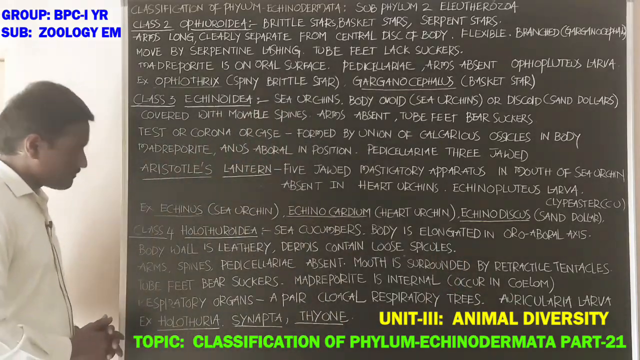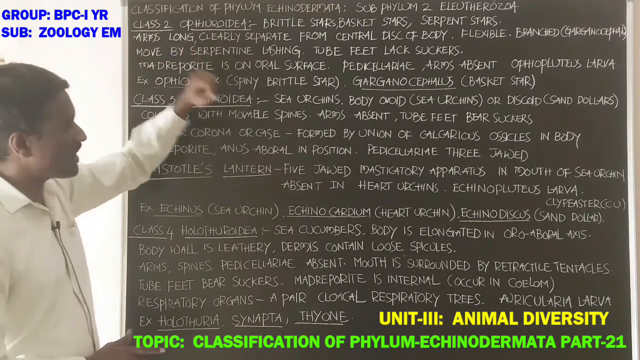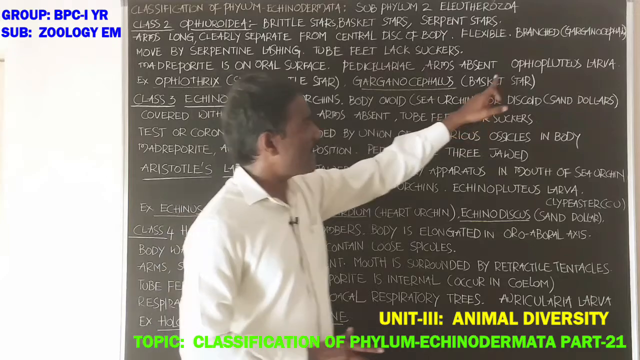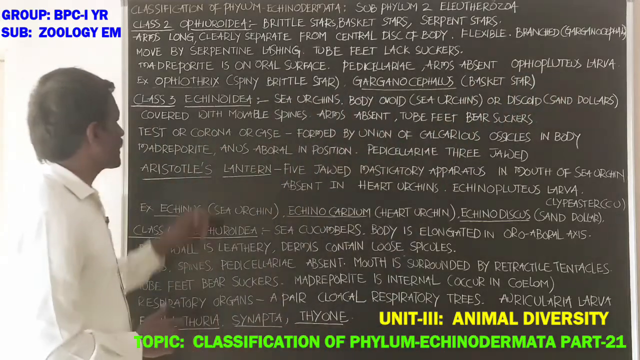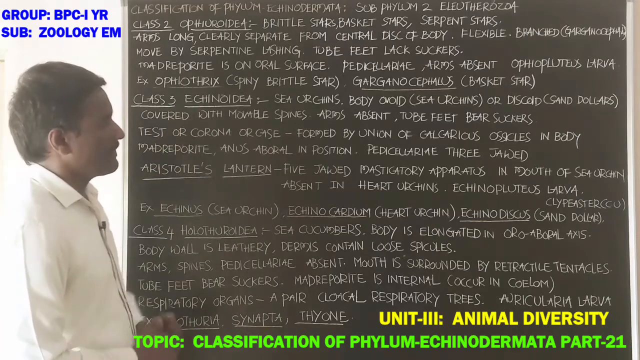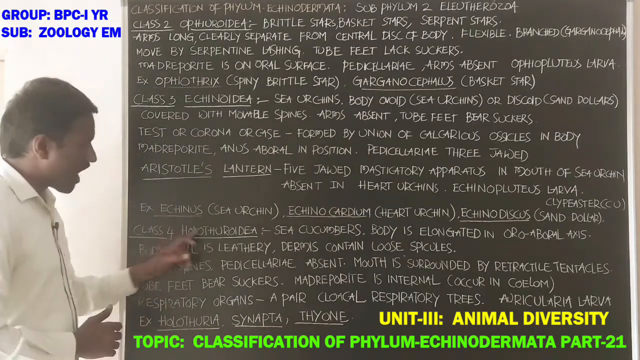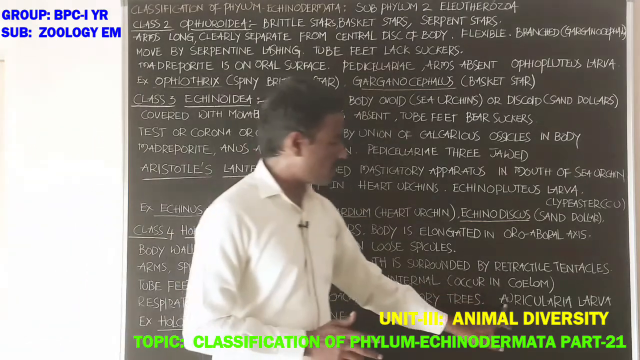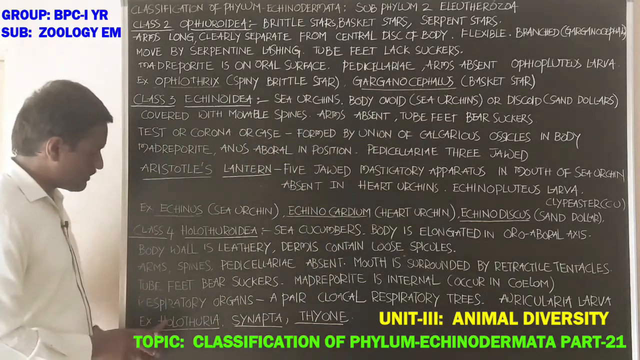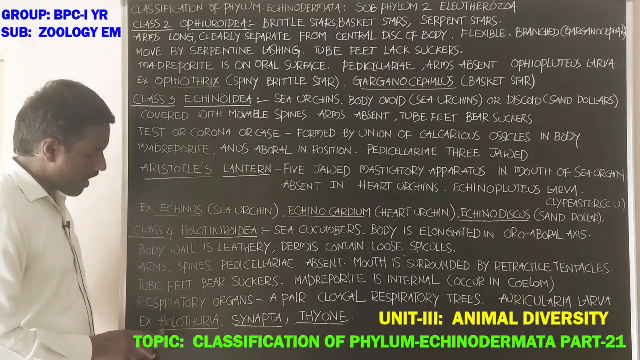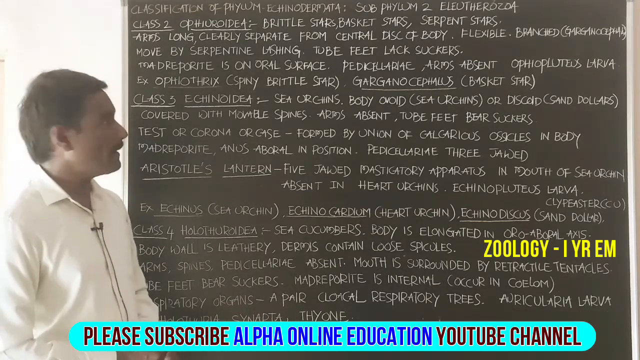In animals of class Ophiuroidea, development is indirect and the larva is Ophiopluteus. Class 3 Echinoidea, the larva is Echinopluteus. Class 4 Holothuroidea, indirect development, the larva is auricularia. Which are the examples for Holothuroidea? Holothuria, Synapta, Thyone, students.